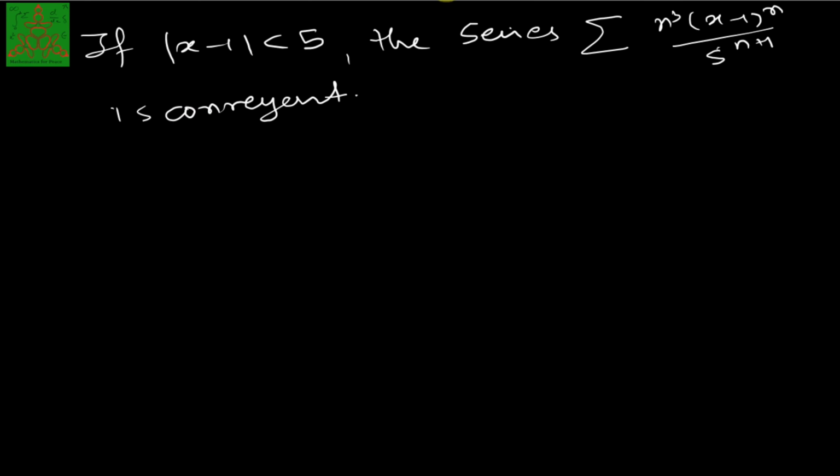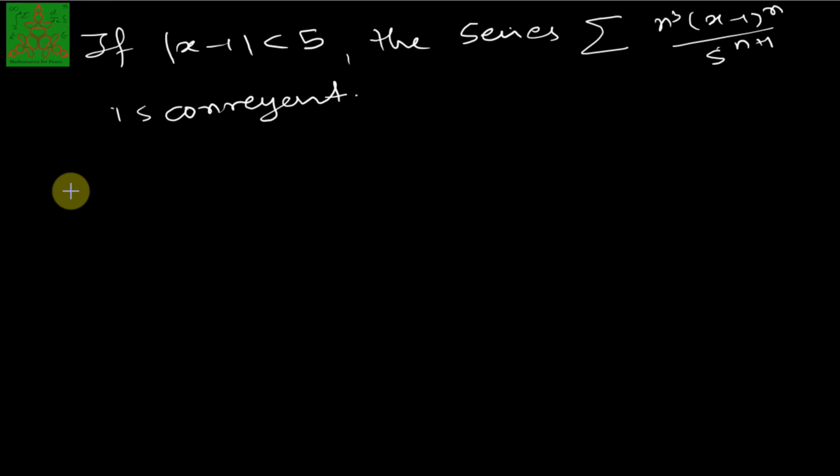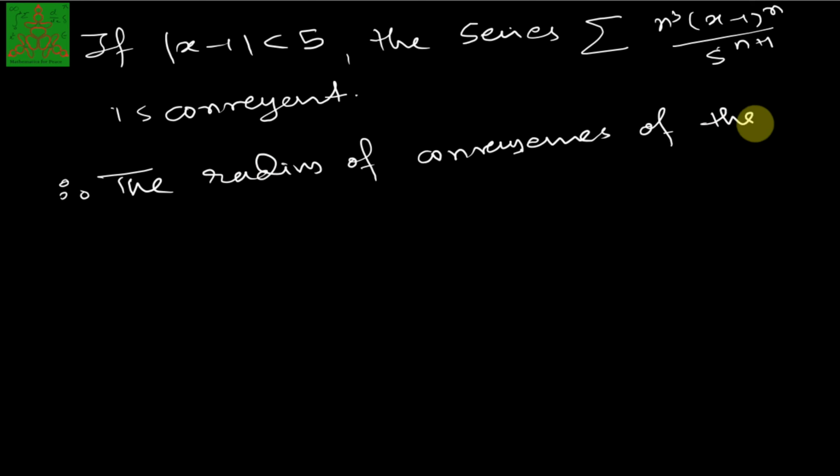If you compare this with mod of x minus a less than r, here the value of a is 1 and r we got is 5. So the radius of convergence of the series is 5.